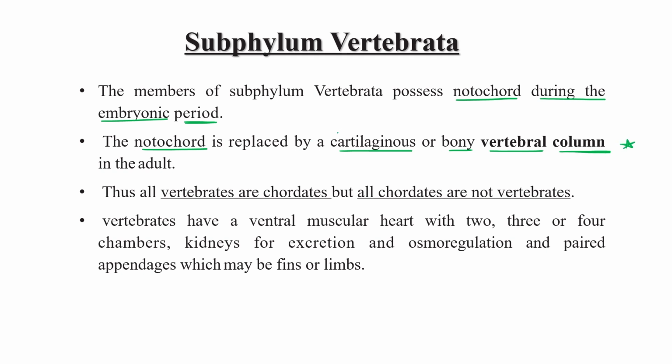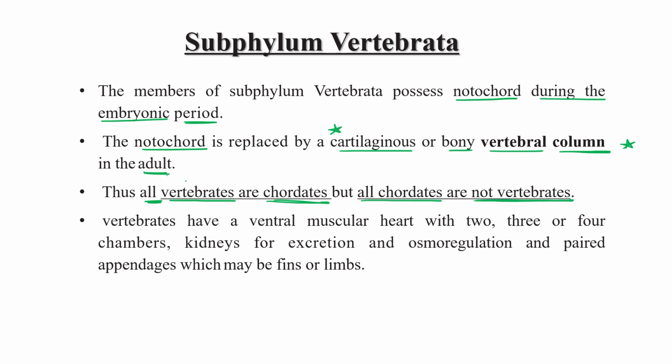Okay, so only in the embryonic stage is the notochord present. As it passes through all the embryonic stages and converts into the mature form, it will convert into the cartilaginous vertebral column in the adult. Okay, first property. Second, on the basis of this character we can say that all vertebrates are chordates. Yes, but all chordates are not vertebrates.